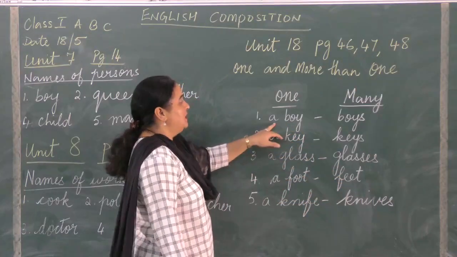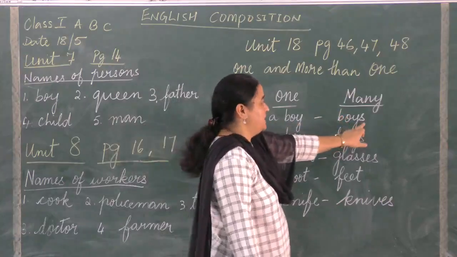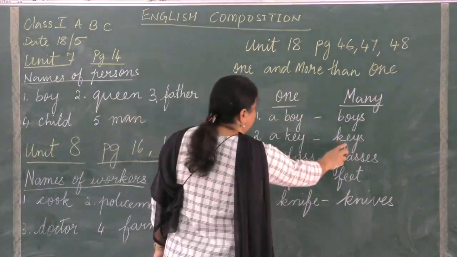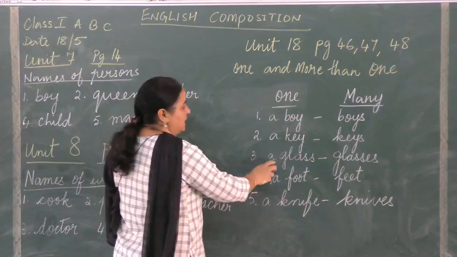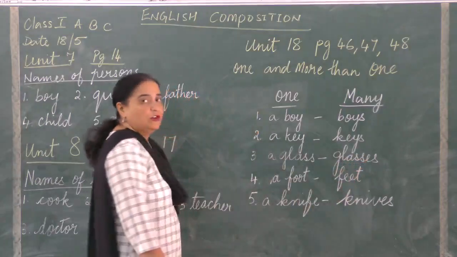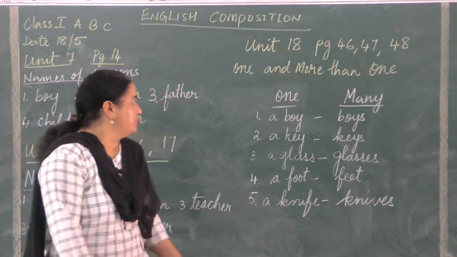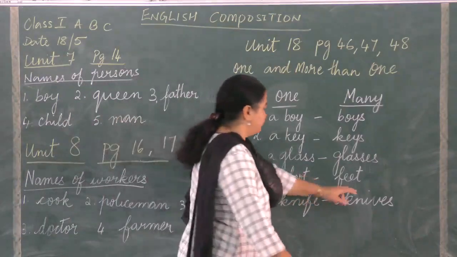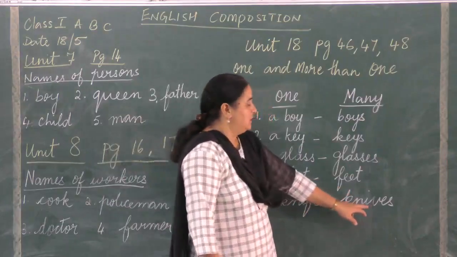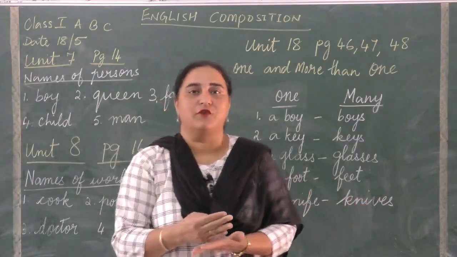So the first word is a boy, and many will become boys. You have to put an S with that. Then you have a key, then keys. Number 3 is a glass, glasses, a foot, feet. You know what is a foot? One leg of yours is a foot, and when you put both of them together becomes feet. A knife, knives. So you know what is a knife? A knife is a sharp thing that you use for cutting.